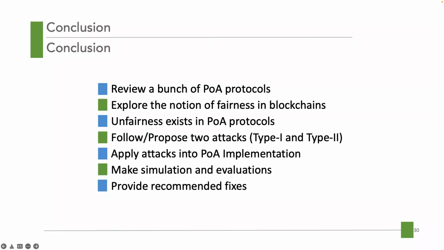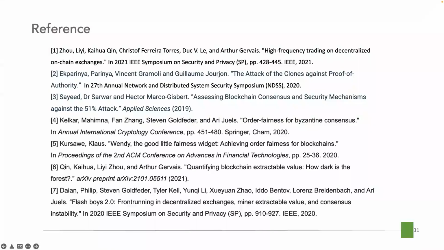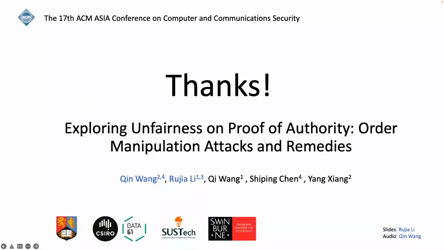At last, we conclude this work from the following aspects. We survey a large scope of proof of authority protocols and select 10 of them for detailed investigation. We then study the notion of fairness in the context of blockchain and explore the unfairness issue existing in PoA protocols. Based on that, we propose two types of attacks separately targeting the transaction level and the block level. We apply the attacks to the PoA implementations.